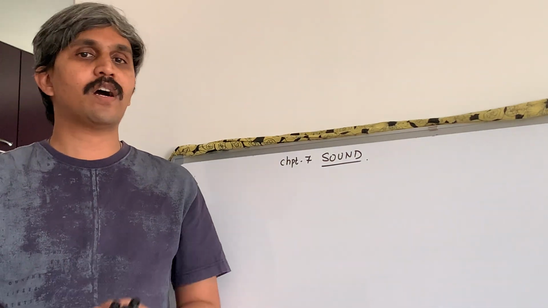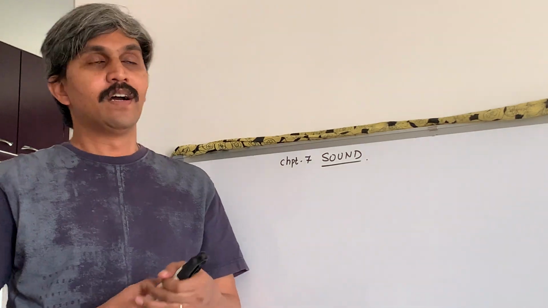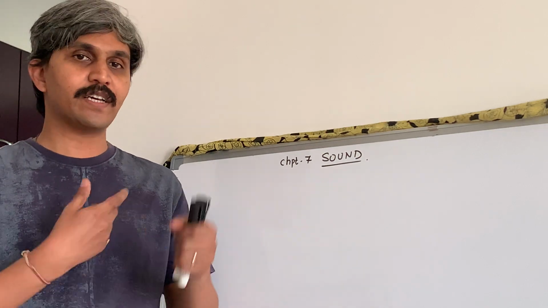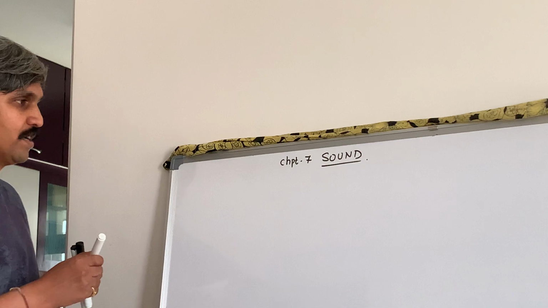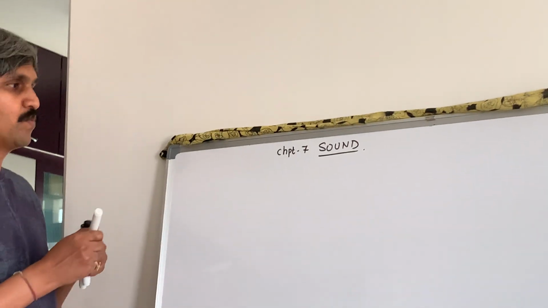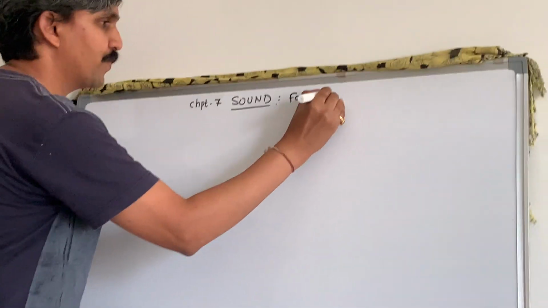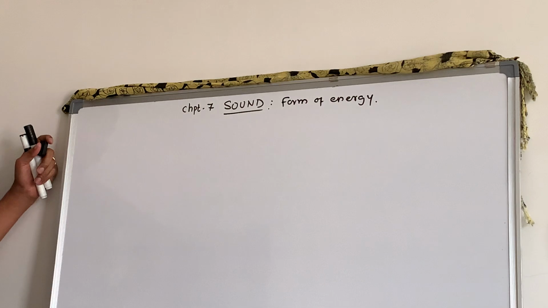Today we are going to start with the 7th chapter, that is Sound, for standard 10. In this chapter I am revising basic topics from 9th standard, and then I will continue with the 10th standard. The first term in sound: what is sound? I can say sound is a form of energy.